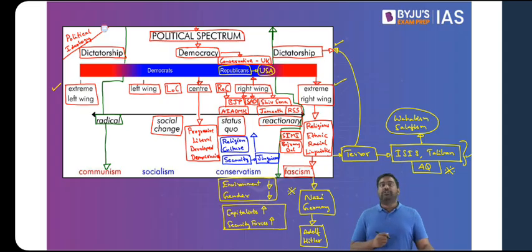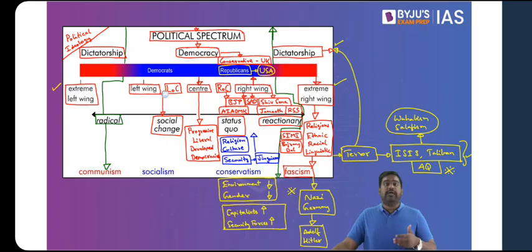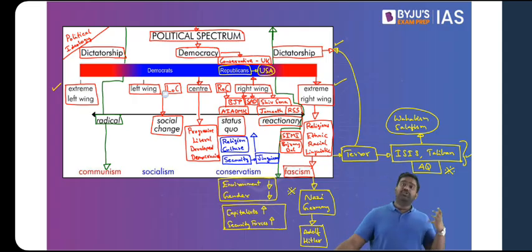So under left-wing ideology, if you look at left of center and left wing, there is a greater priority given for social change. These are not status quoist elements. These are reform elements, pro-reform elements. They want upliftment of the masses. They want the poor, vulnerable sections to be uplifted. They want environmental issues to be given a higher priority.